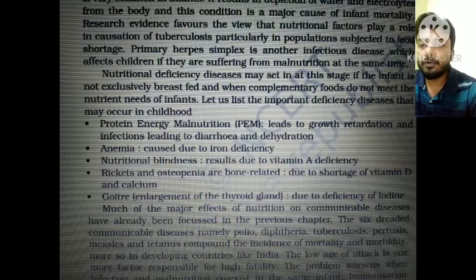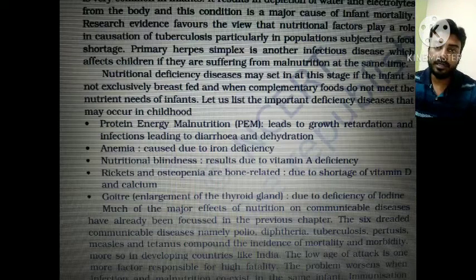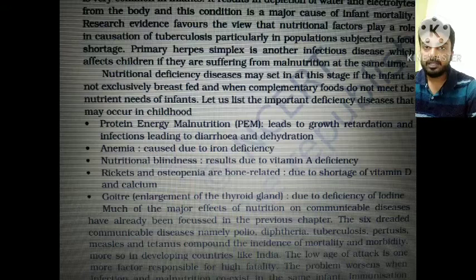Number 4 is rickets and osteopenia, which are bone related, due to shortage of vitamin D and calcium. Number 5 is goiter, that is the enlargement of the thyroid gland. It is also due to the deficiency of iodine. Iodine, you all know, is present in salt. That is why nowadays the salt we consume is iodized salt.